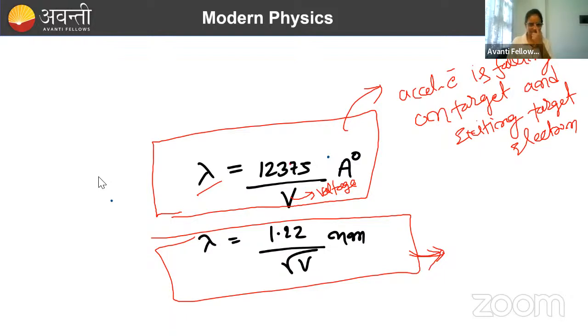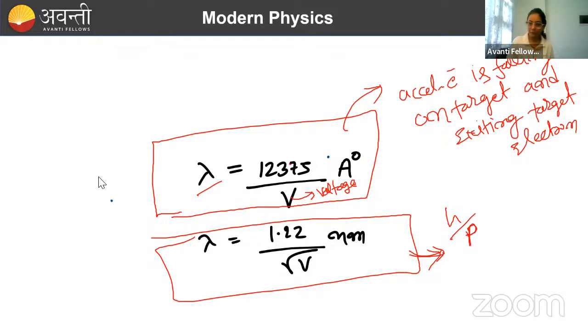Let me explain. So this wavelength is for what? You must have studied this while reading de Broglie wavelength. What is the formula for de Broglie wavelength? h by p.